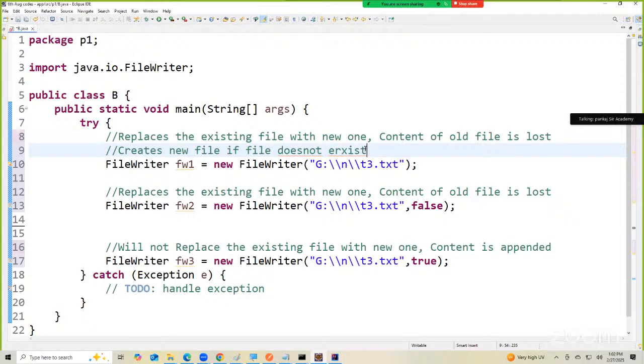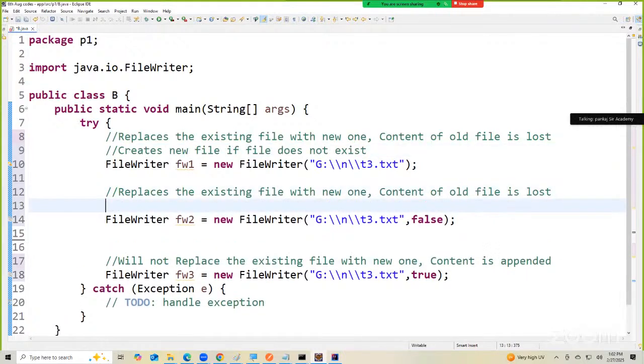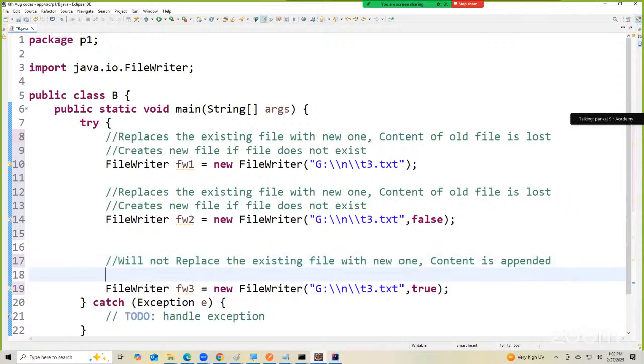Is this clear? If the file does not exist, this will also create a new file, and this will also create a new file. All three can create a new file the first time. But the second time when you run, this is where the changes can be seen.